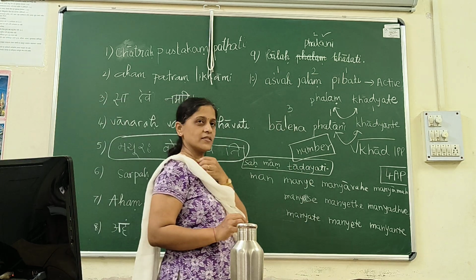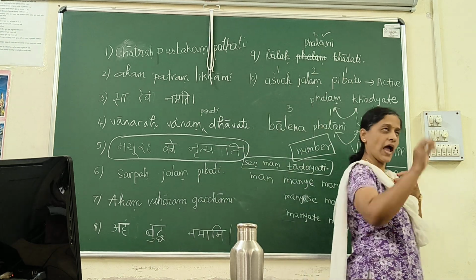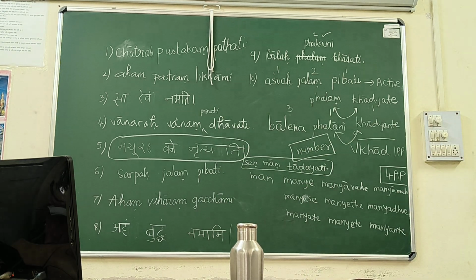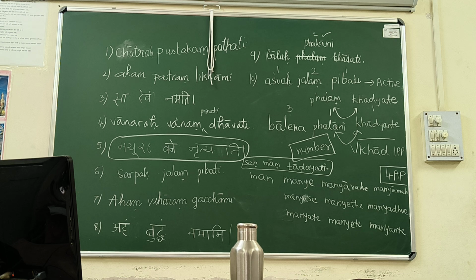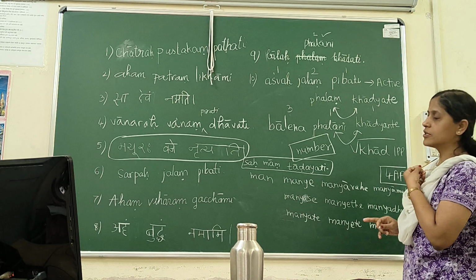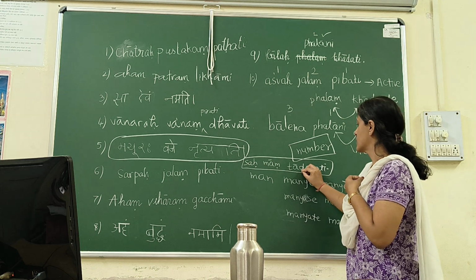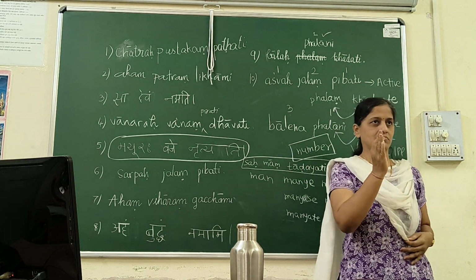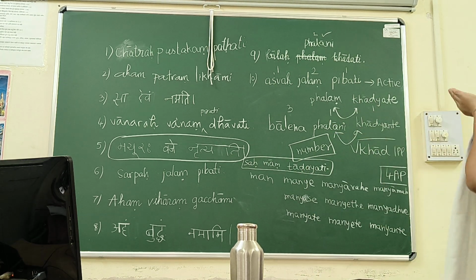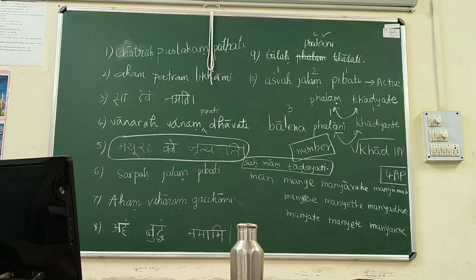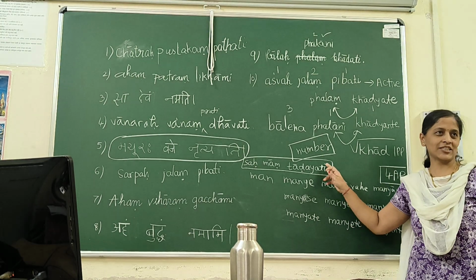We have already learned it. This is 10th class verb and we have it in our list. We have already learned now almost 100 verbs and it's there, tadatado. What is the meaning of tadatado? If anyone has the meaning? Right. Yes. Saha mam tadayati. I'm just doing the action, don't worry. I'll never do it because you have done so much homework. How will I do that? So I'm just showing the action.